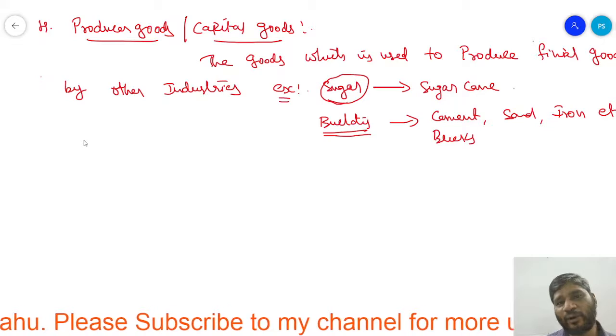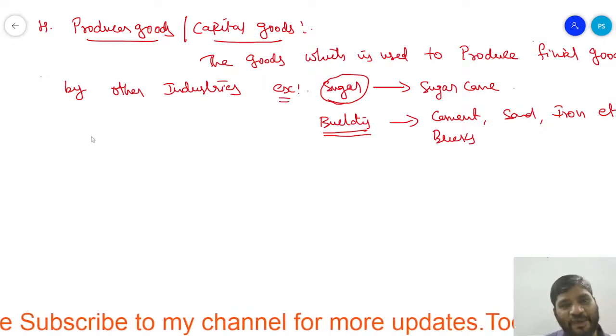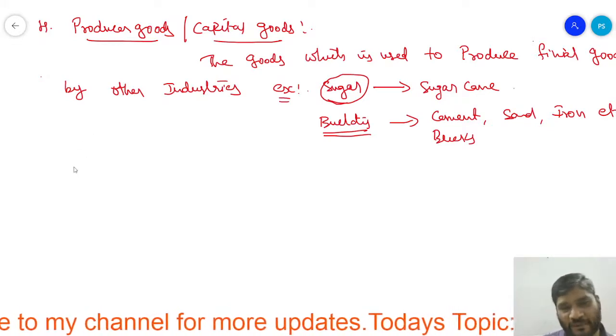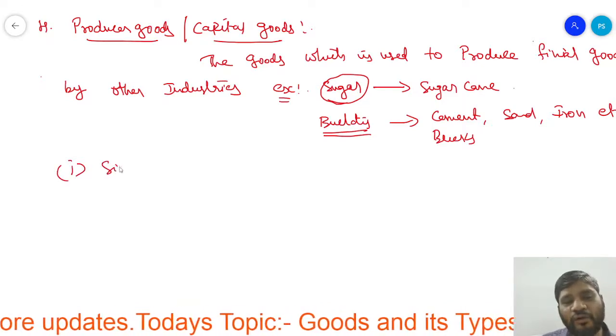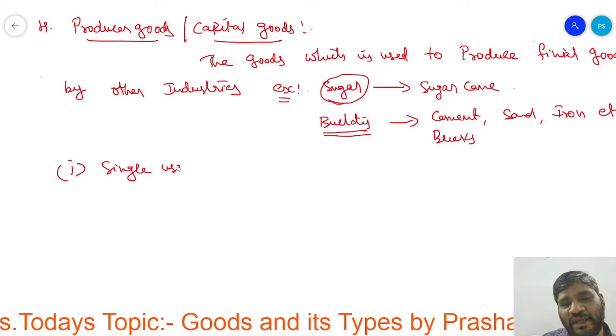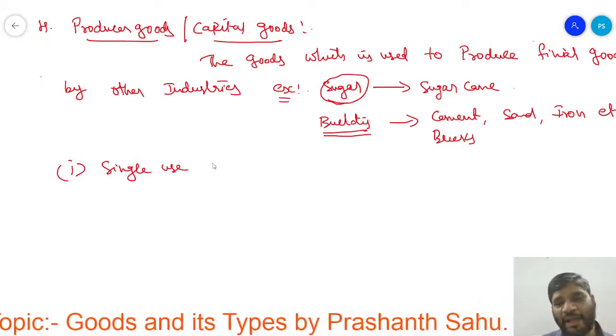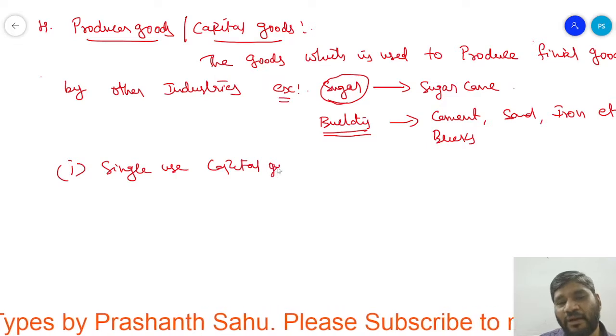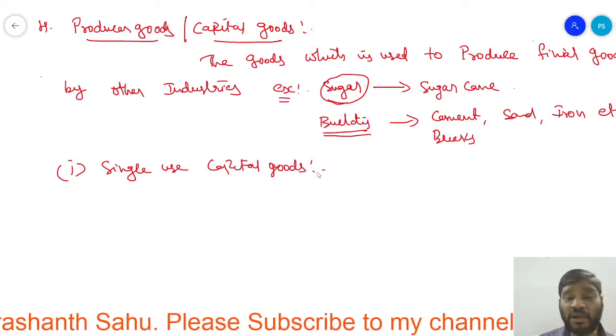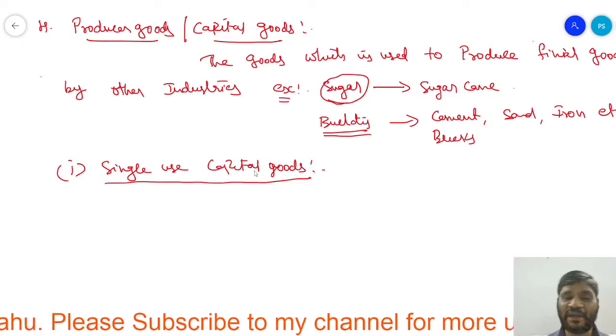Again, the producer goods or capital goods are divided into two types. Number 1, single use capital goods. What are these single use capital goods? Let us see.